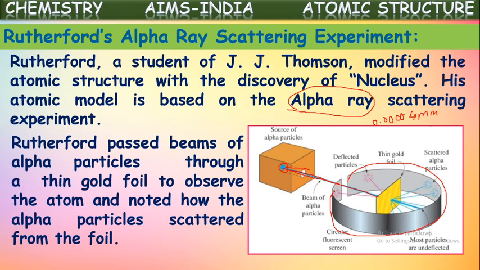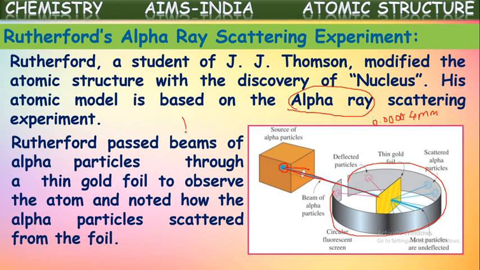So he passed the beam of alpha particles to the thin gold foil to observe the atom and noted how the alpha particles are scattered from the foil. So he observed those points there. He has taken some radioactive substance like radium. He kept that radioactive substance in a closed lead chamber, which has only one outlet. Through that, these alpha particles will come out.